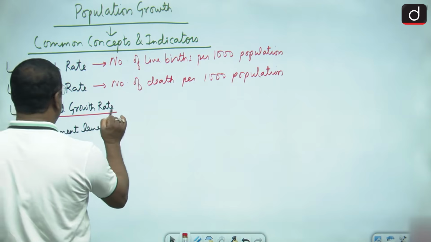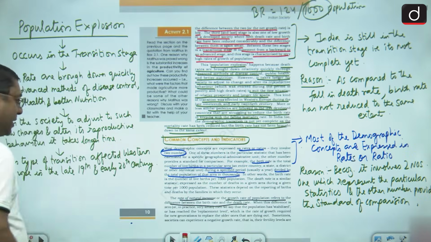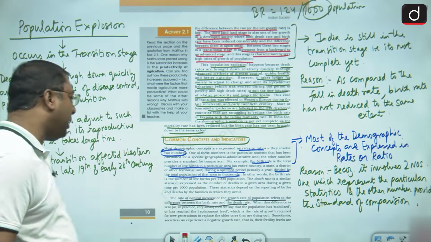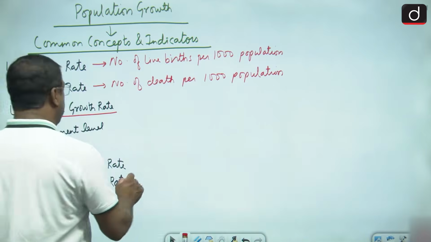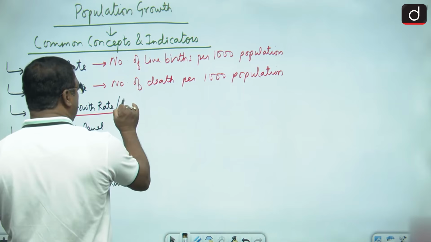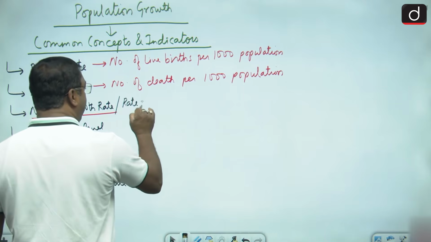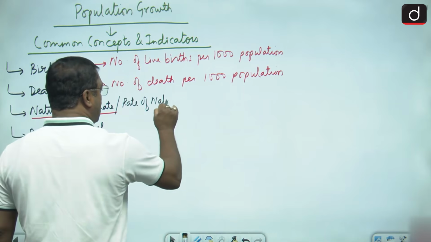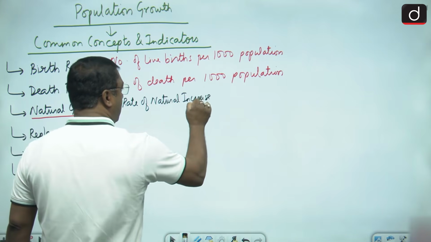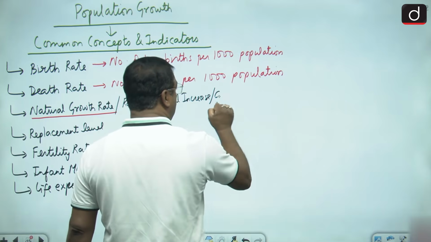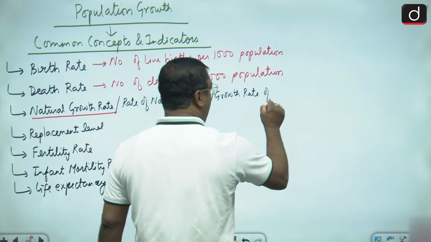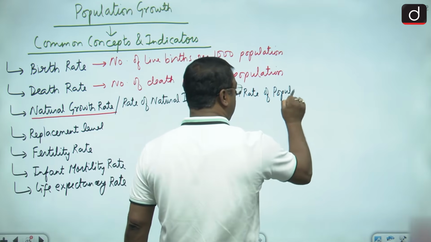Then comes the natural growth rate. Now, as I said, this natural growth rate is the rate of natural increase or the growth rate of population. So this natural growth rate can also be called the rate of natural increase, okay, or it can also be called the growth rate of population.